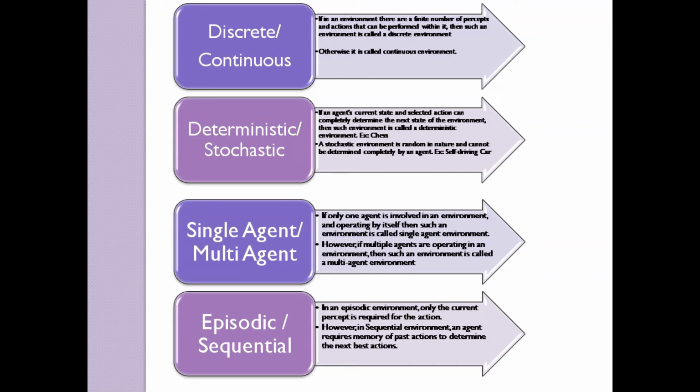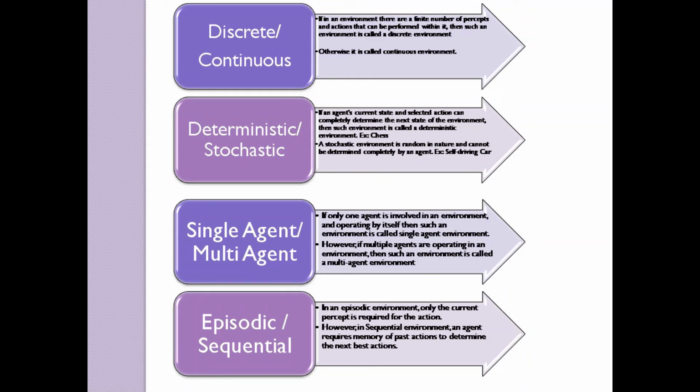If an agent's current state and selected action can completely determine the next state of the environment, such an environment is called deterministic, as in the chess game. A stochastic environment is random in nature and cannot be determined completely by an agent. So driving comes under stochastic.